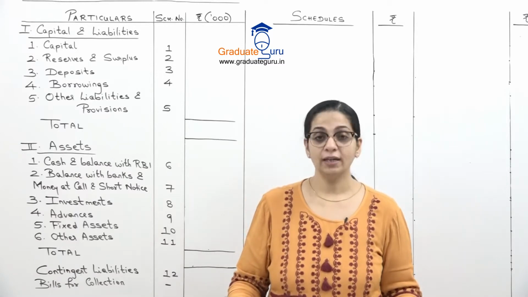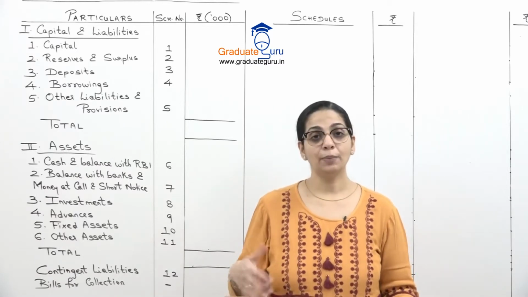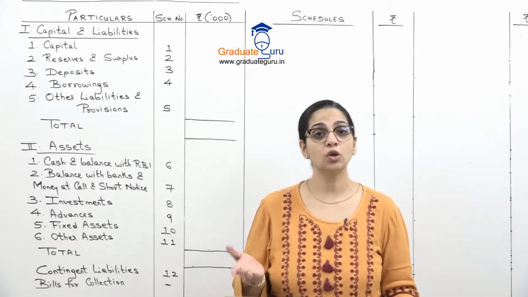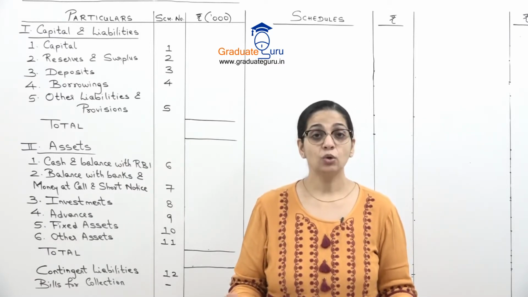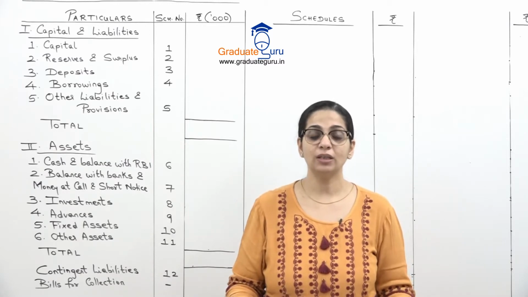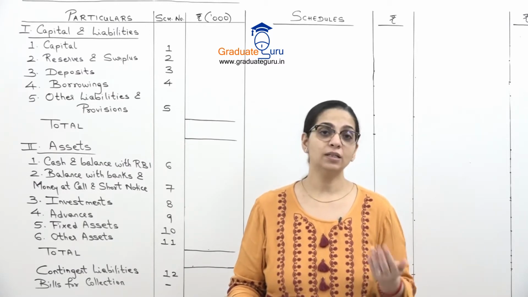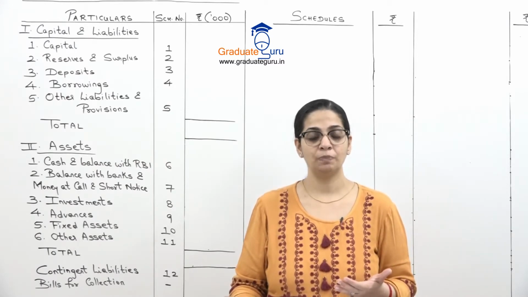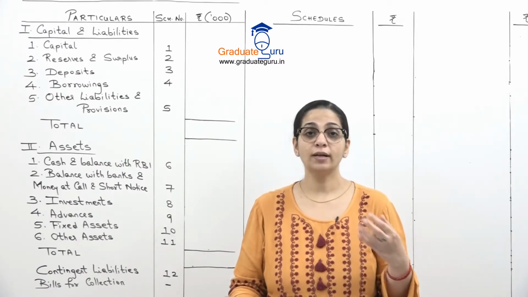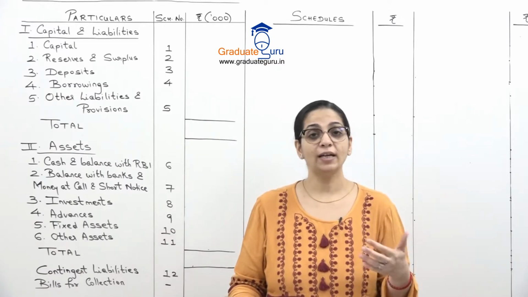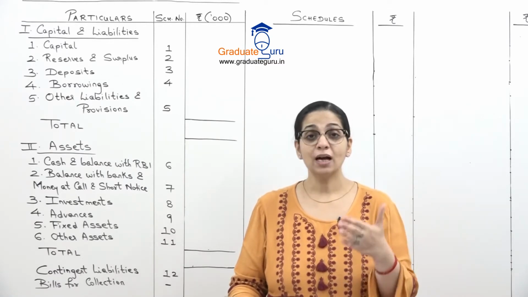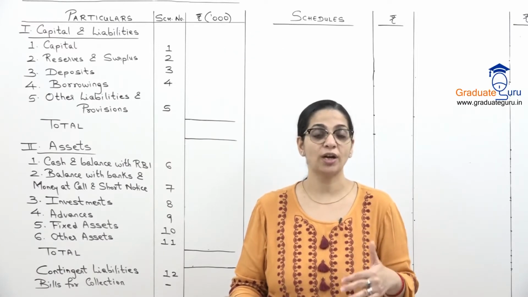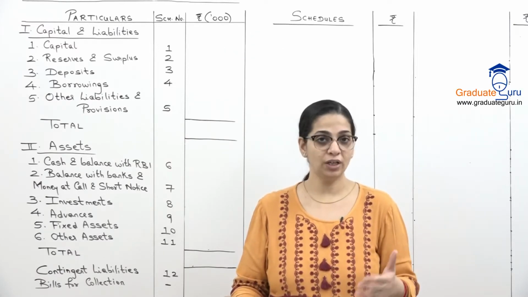Depreciation is to be provided as follows. So here we already have a tallied trial balance where the profit figure is already calculated. So that means this depreciation that is given, that is already considered. We can calculate profit only after depreciation. So this depreciation is already subtracted to find the profit. So how will we show the adjustment in our schedule of fixed assets, which is schedule 10, that I'll show you when we do that schedule.